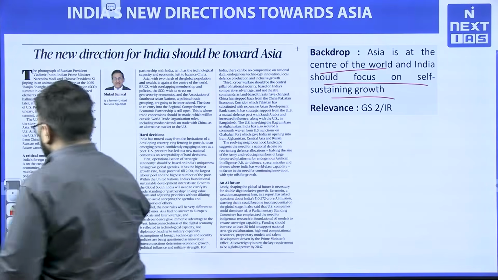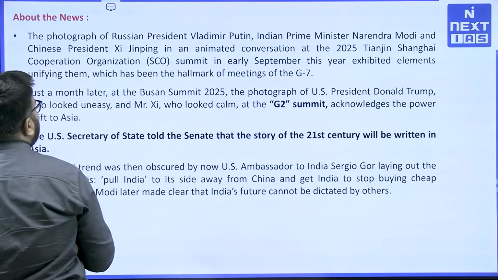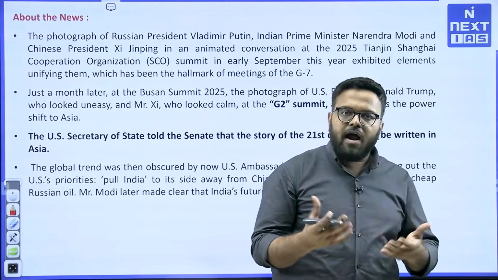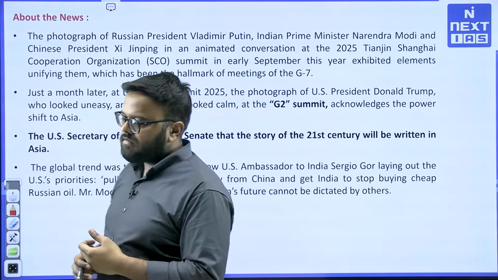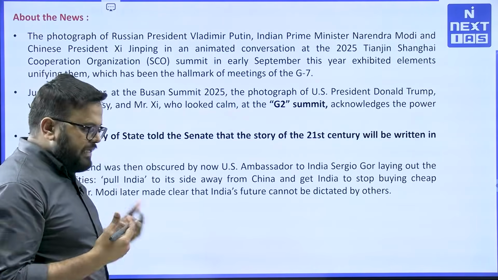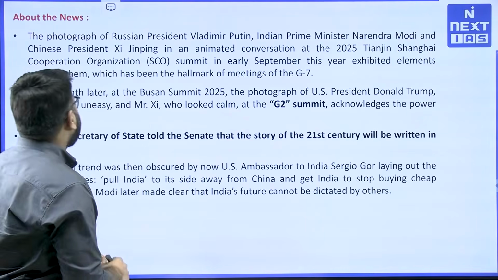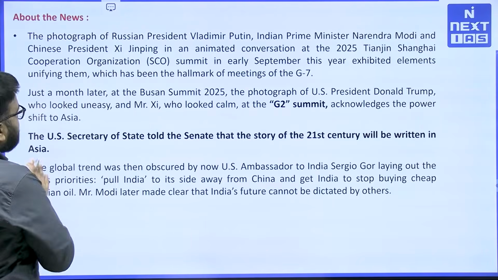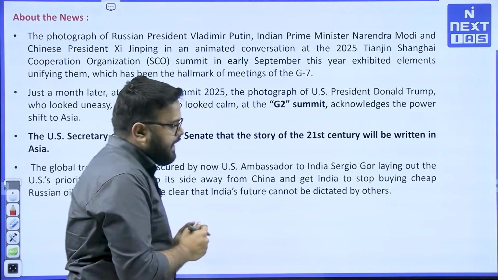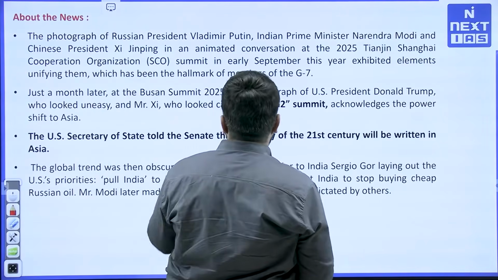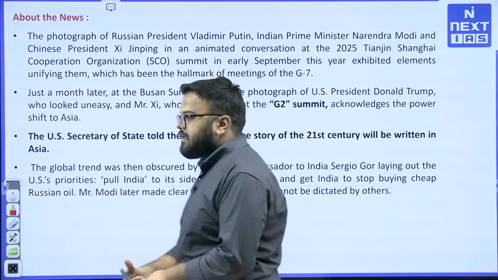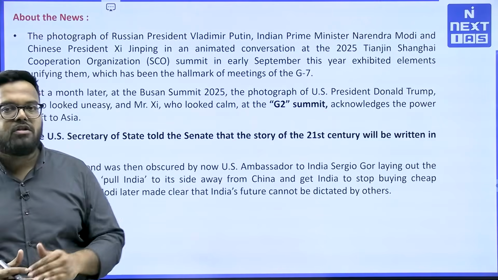So essentially the article bats for the overall holistic, not just soft power or hard power, but the overall economic reality of India being such that it drives the overall things in the Asian continent itself. To a certain extent, the article starts with the photograph of the Russian president, Indian prime minister and Chinese president at SCO particularly, and it is contrasting with the geo-economic alignment that is there with G2 particularly.